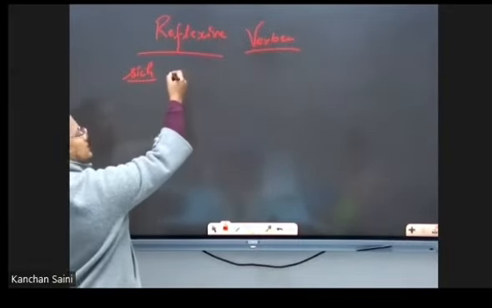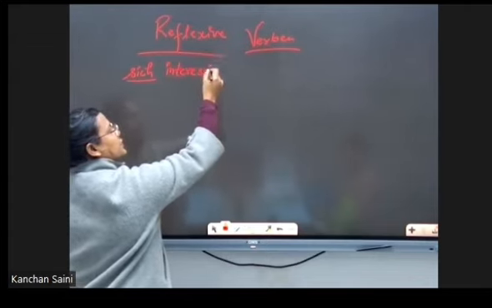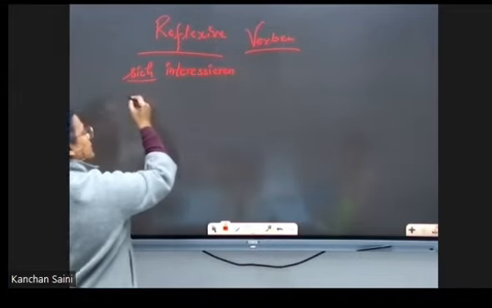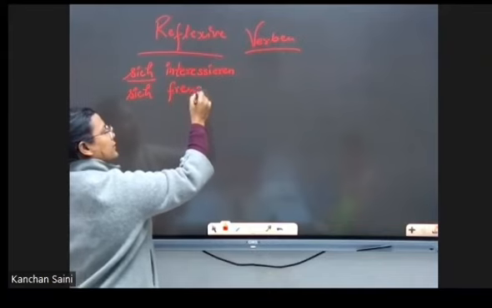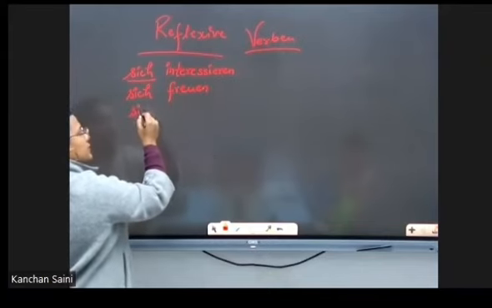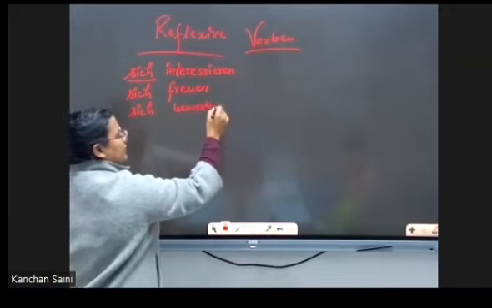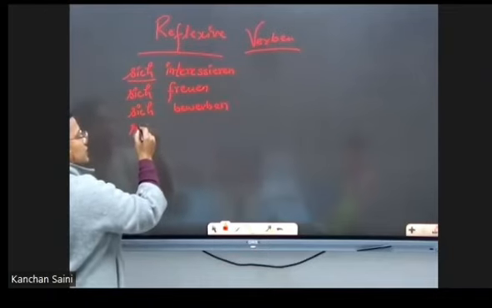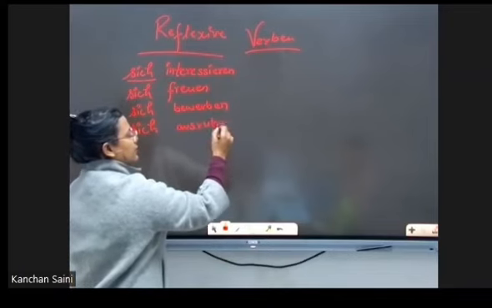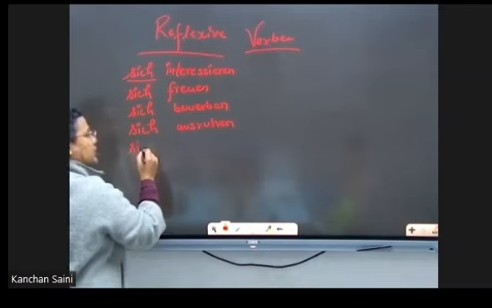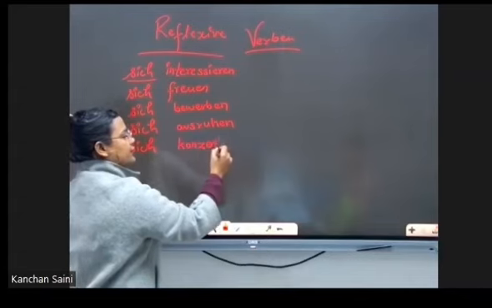For example, sich interessieren, sich freuen, sich bewerben, sich ausruhen, or sich konzentrieren.